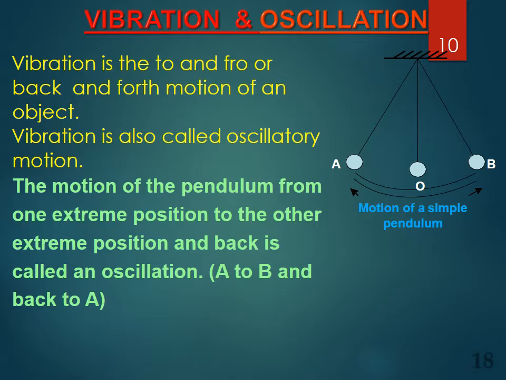Vibration and oscillation. Vibration is a to and fro or back and forth motion of an object. Vibration is also called oscillatory motion. The motion of a pendulum from one extreme position to another extreme position and back and forth is called oscillation. A to B and back to A.